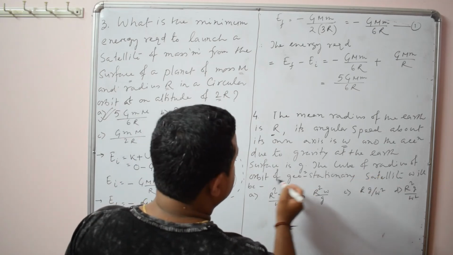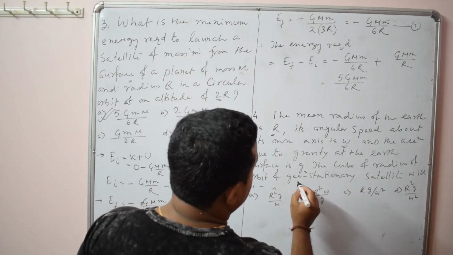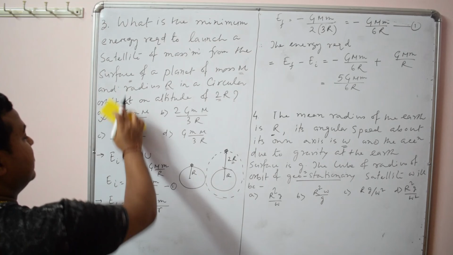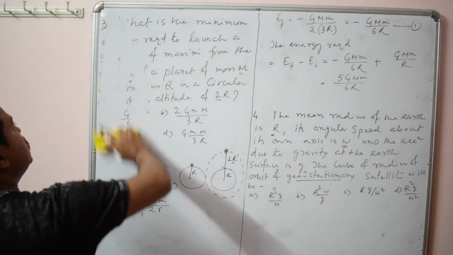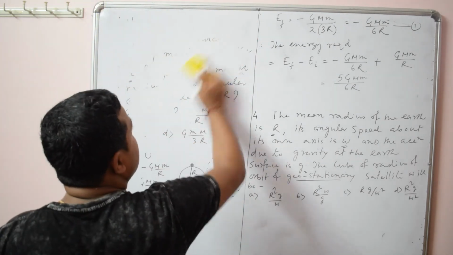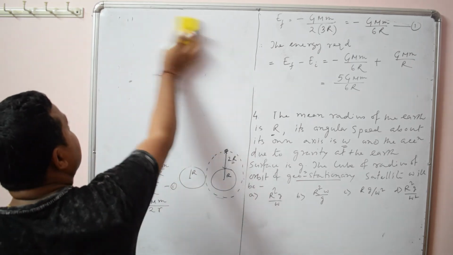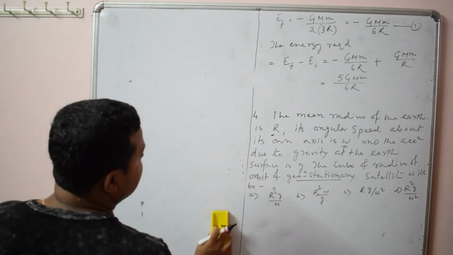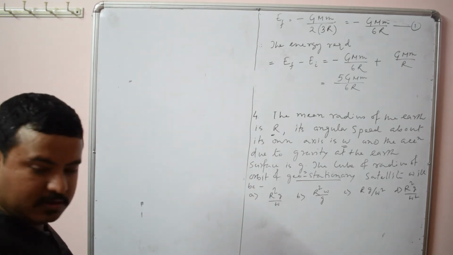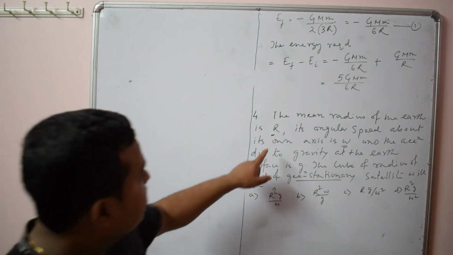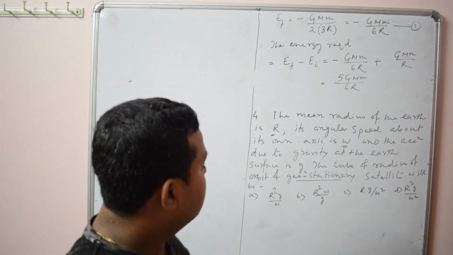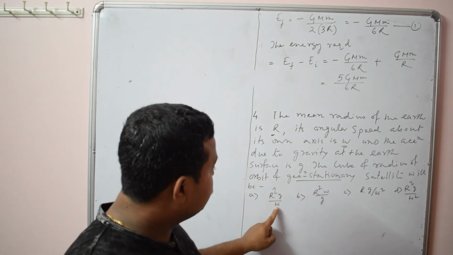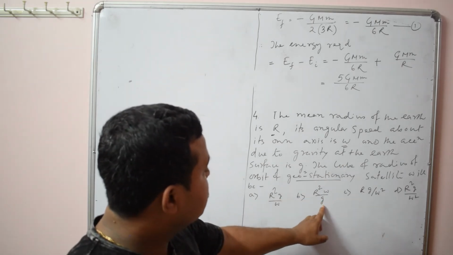The cube of radius of the geostationary satellite. You have to find the cube of radius of the geostationary satellite. So first you have to find out the cube of radius. You see what is given: the angular speed, and you have to find the cube of radius in terms of what? You see the options, in terms of g.